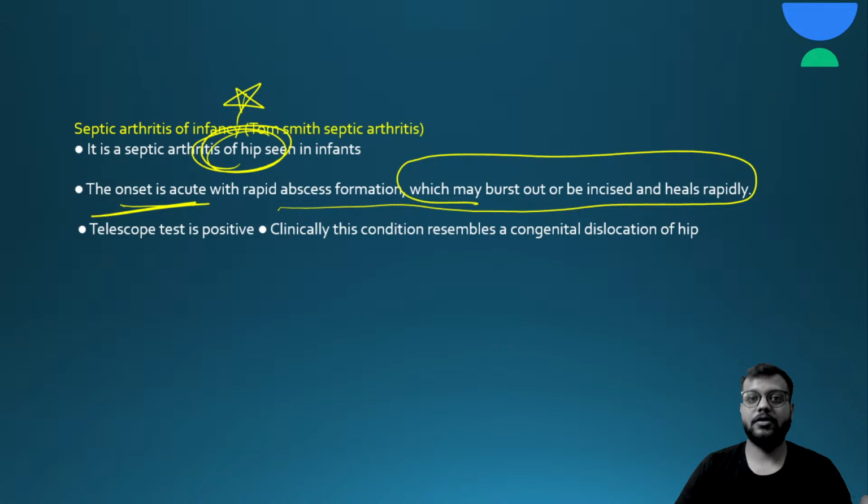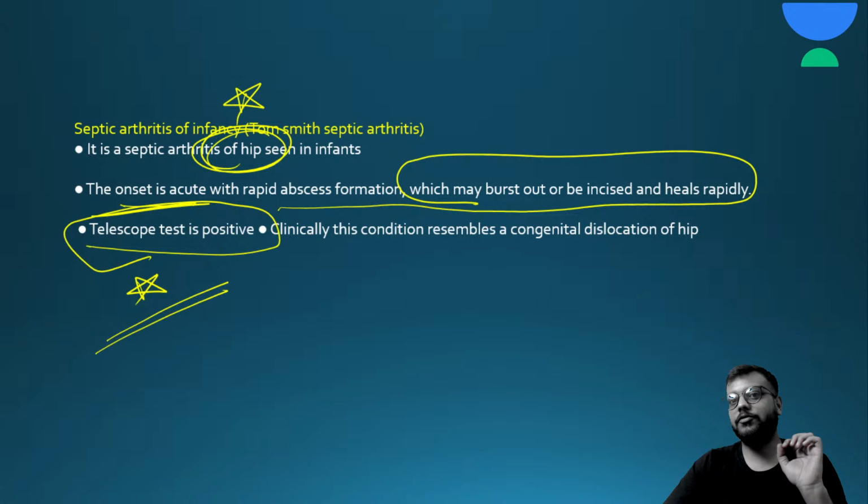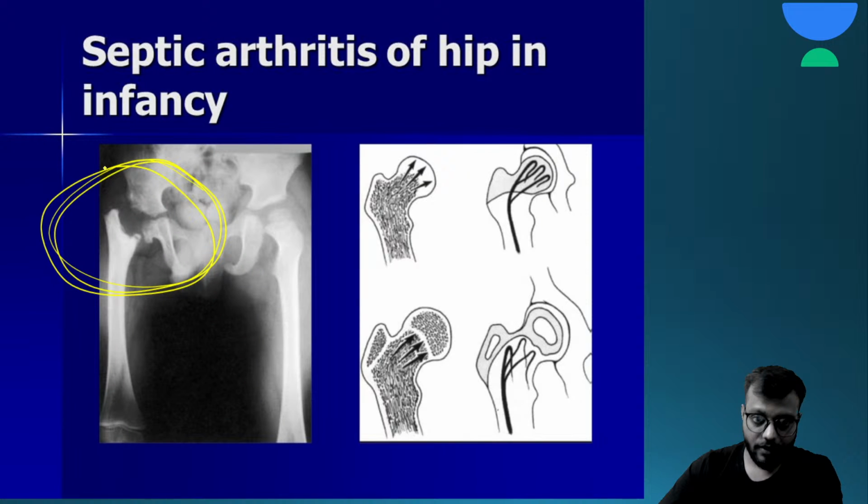टेलीस्कोपी टेस्ट will be positive. Okay, there will be dislocation of the hip joint, and there will be erosion of the hip joint and the femur head. Okay, and long term permanent problem हो जाती है in that hip joint, because the physis, the growth plate, all are destructed, and it resembles a condition which is called congenital dislocation of the hip. Here you can see this is the affected part of the septic arthritis of the hip in infancy, called the Tom Smith arthritis.